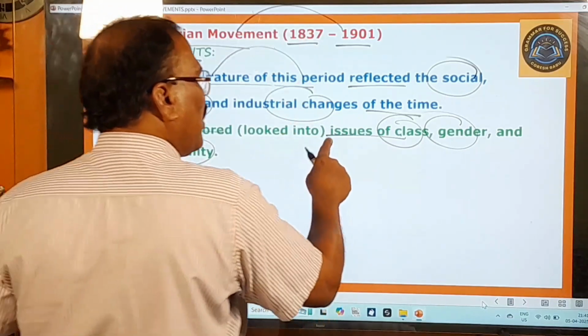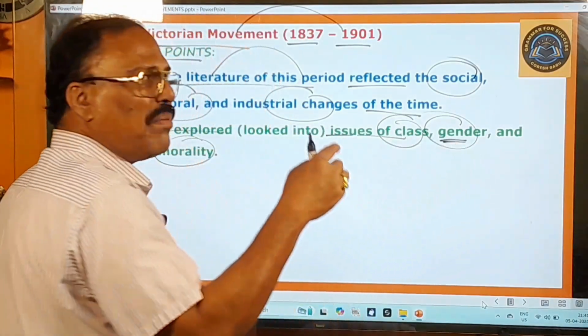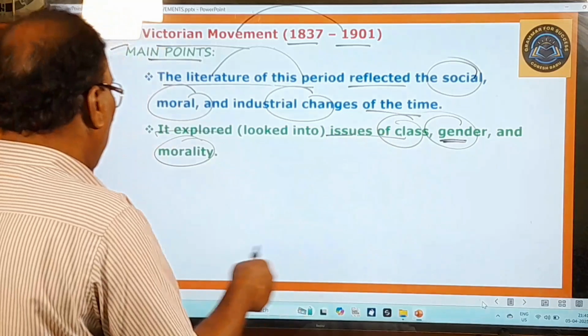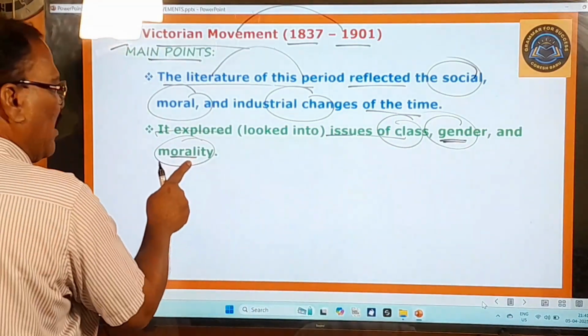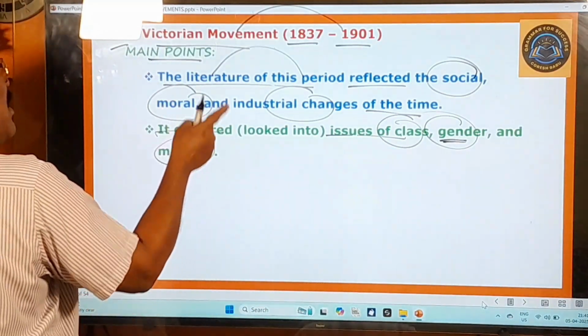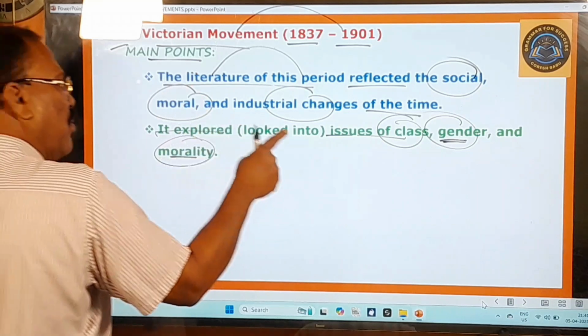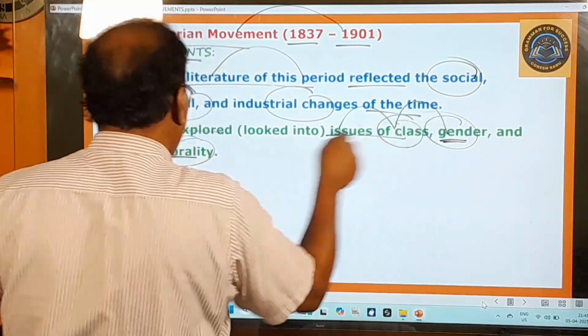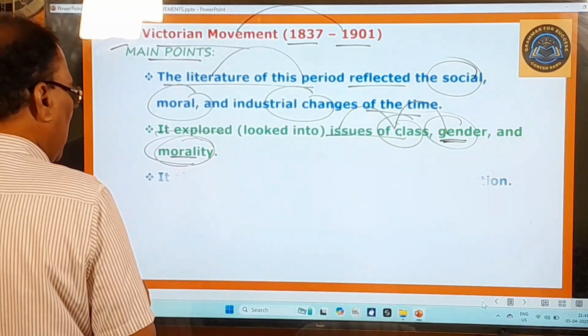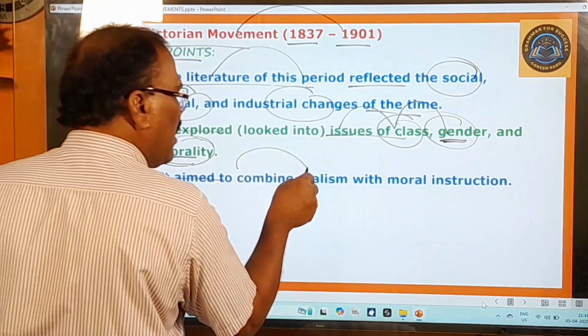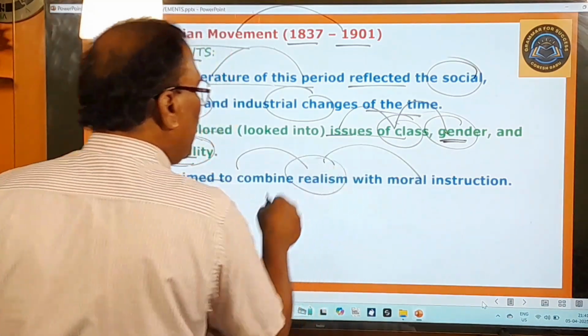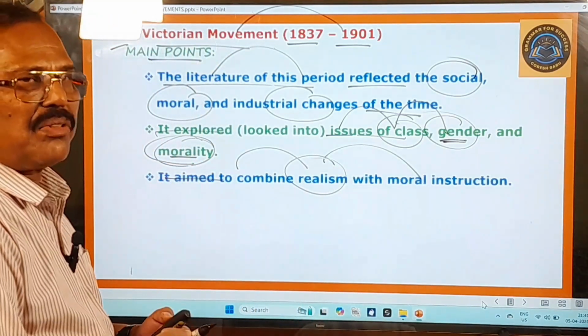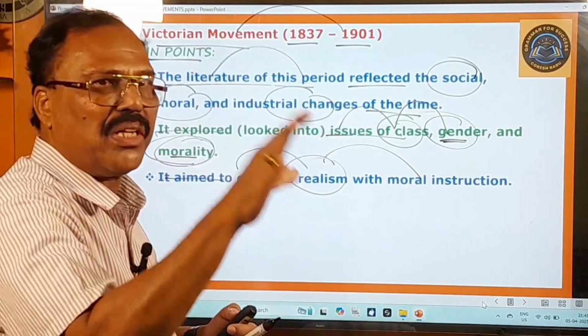So it looked into the issues of class, gender, so male, female, and morality. Here, the poets of this period looked into the issues of class, gender, and morality, and next it aimed to combine realism with moral instruction. So realism means showing the persons or the things as they are.